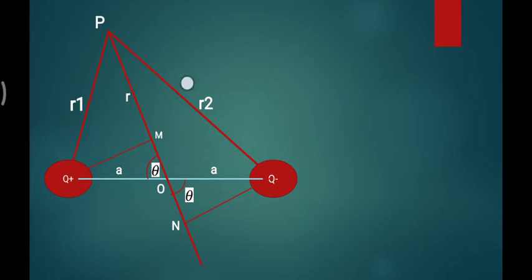Same for R2: the triangle POQ minus is not 90 degrees, so I draw the bisector. Now you can see this shaded part is a triangle with 90 degrees. If this is 90, then this can also be 90. So I am applying trigonometry for finding the OM distance or ON distance.